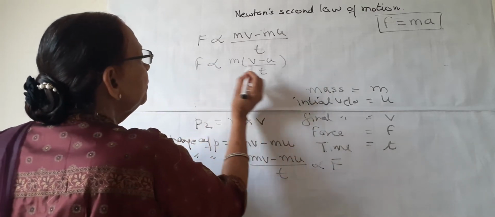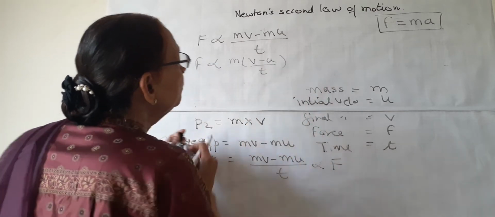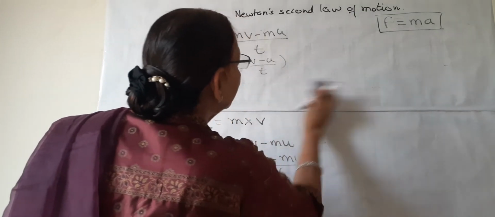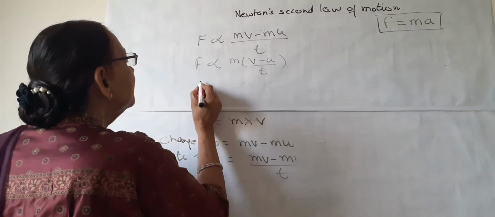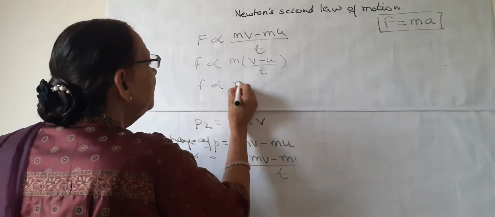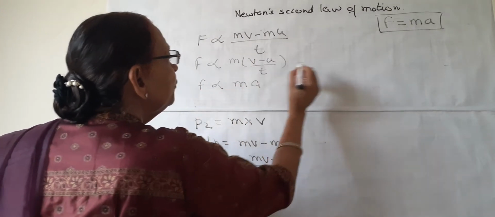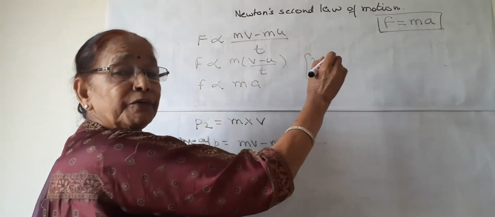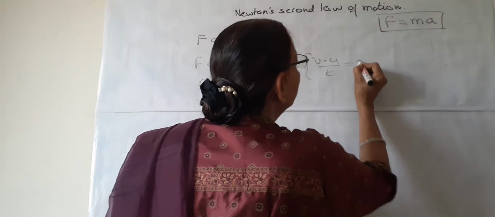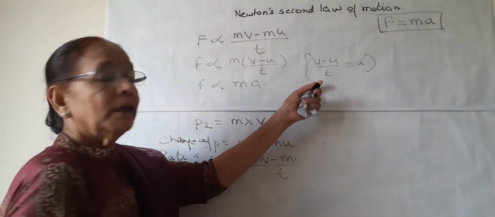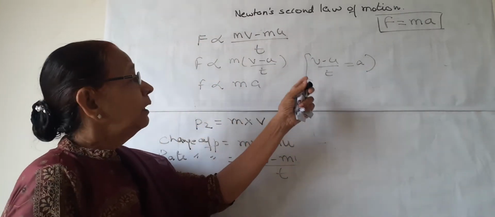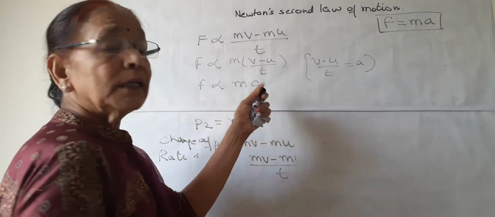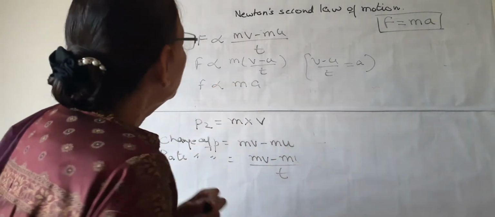We know this v minus u upon t is the rate of change of velocity, which is equal to acceleration. We have studied it in the chapter of motion also. So F will be ma, proportional to ma.